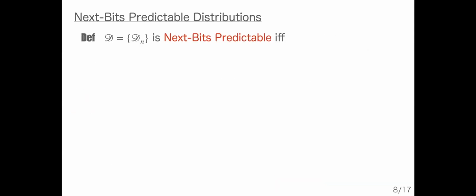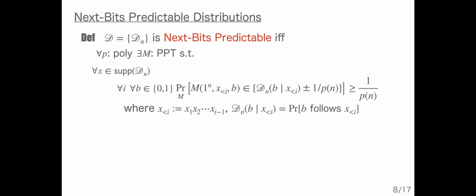First, I formally define the notion of next-bit predictable distributions. So we say that a distribution D is next-bit predictable if for every polynomial P there exists some probabilistic polynomial time algorithm M such that this holds.